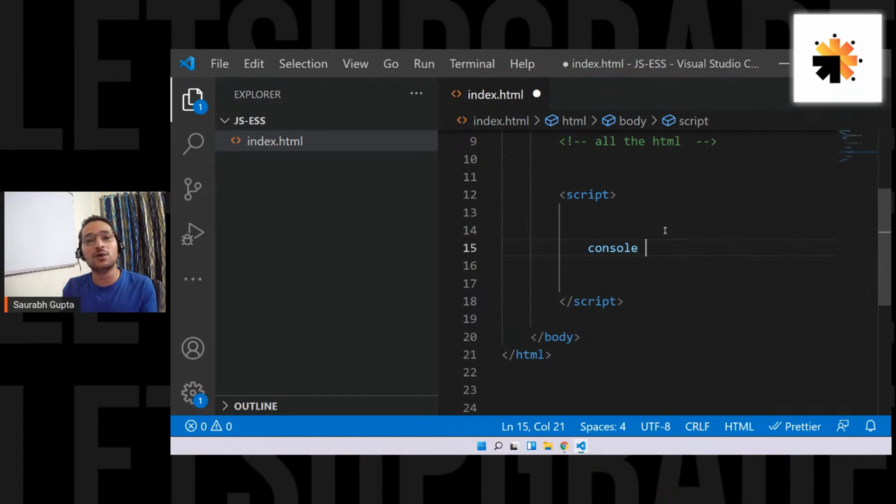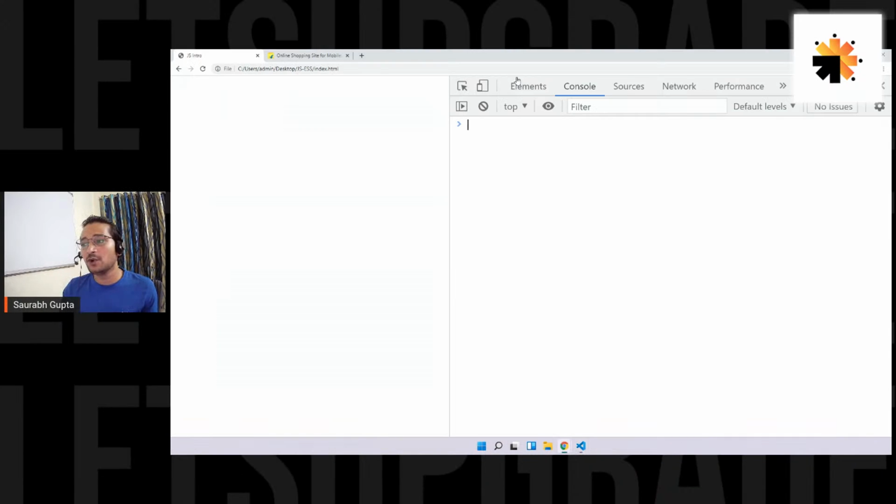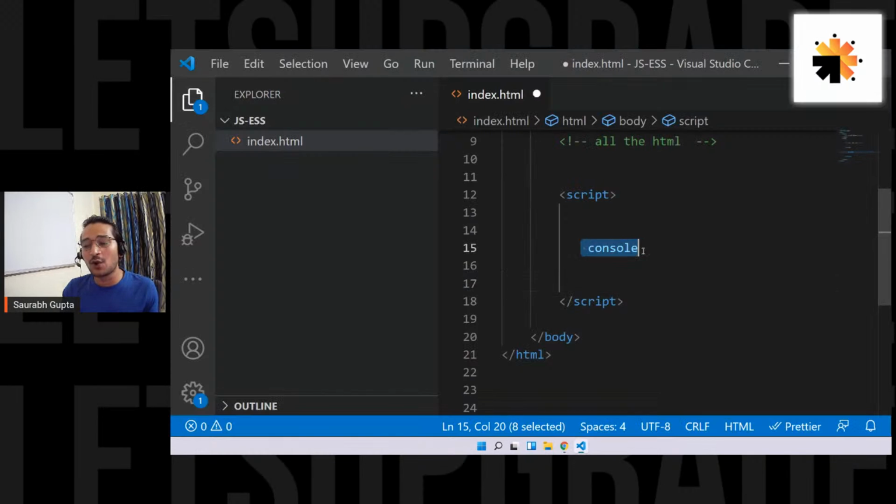So JS provides you internally, it's already there, you don't have to worry about it, the console object. Console is the object that actually helps you to work with this console area. So JS provides an inbuilt console object to work with the console. And guys, whoever doesn't know what an object is, for now, it's just there. In 2 days, I will make sure that you understand what an object is, because in 2 days, we are going to learn what is an object, how it works, what is a property, what is a function, all of that. So no need to worry about that, guys. For now, just think, okay, it's something that JS provides.